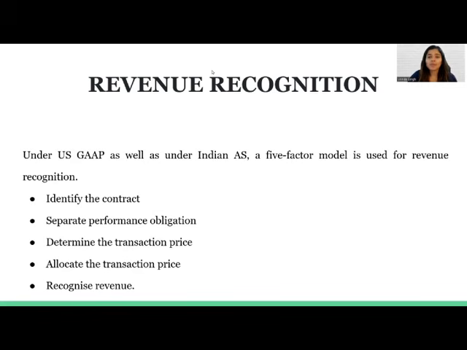For example, Blue Corporation releases a new version of software in January 2024. They price it at $10,000. Now, one customer called A bought this new version of software within the first month for $10,000. Once this software is bought, Blue Corporation can decide to recognize this revenue and record it in the books of accounts. If we talk about US GAAP, this will happen because transfer of control has happened. If we talk about the Indian accounting standards, the revenue will be recognized because the risk and reward of ownership has been transferred in this scenario.